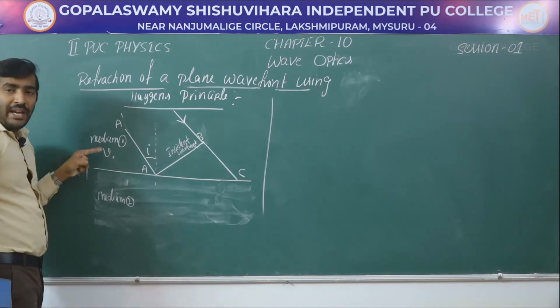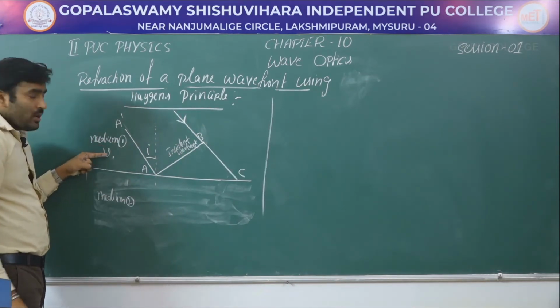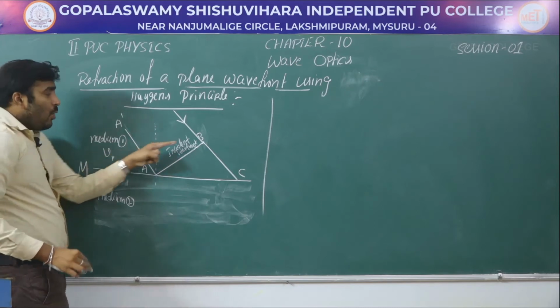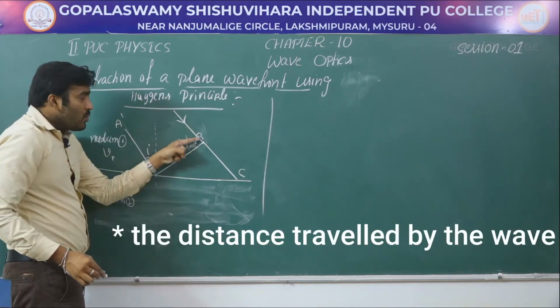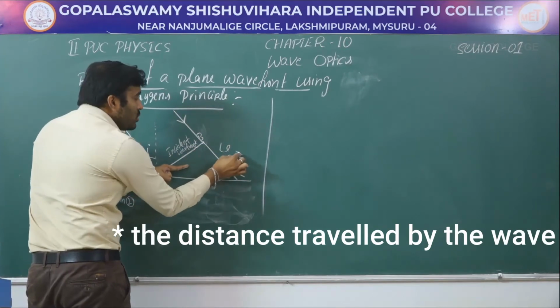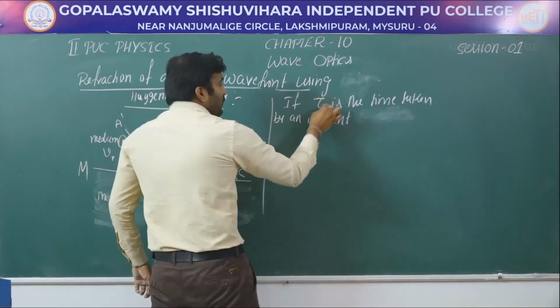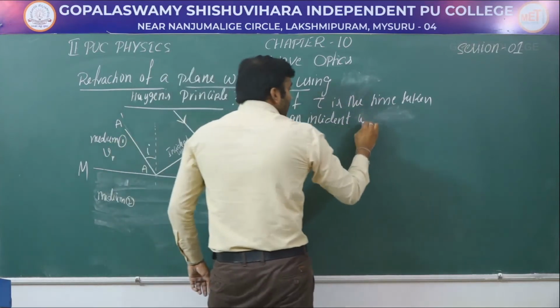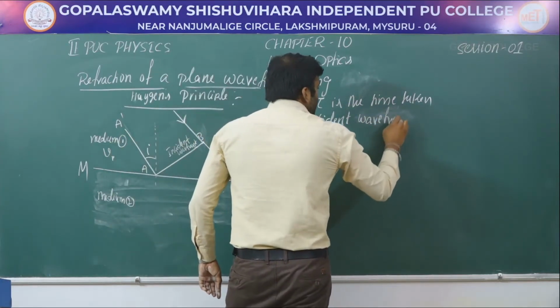Let V1 be the speed of the wave in medium 1. Now the time taken by the wave to travel from B to C can be written as V1 into tau.